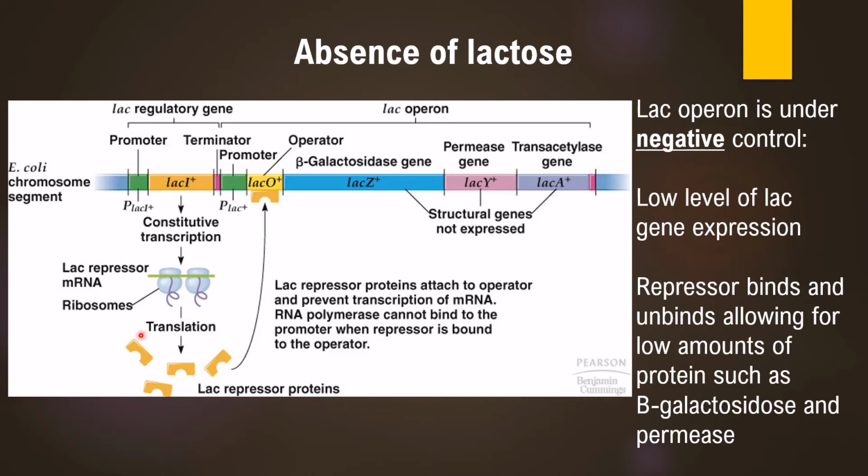This lac repressor protein has an affinity for this operator. If the repressor blocks this operator, then the RNA polymerase cannot bind to the promoter and progress through the structural genes. So no transcription of the Z, Y and A section of the operon is possible when the repressor protein is binding to the operator.